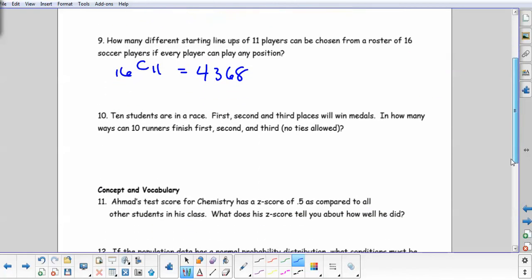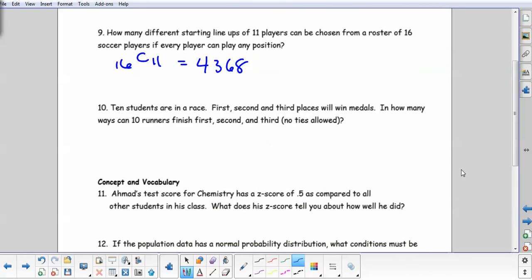Okay, 10 students are in a race. First, second, and third will win medals, so the order does matter. If there are 10 runners and you're only going to give medals to 3, let's figure this out. It's 10 P 3. And then you're going to use your formula or your calculator.